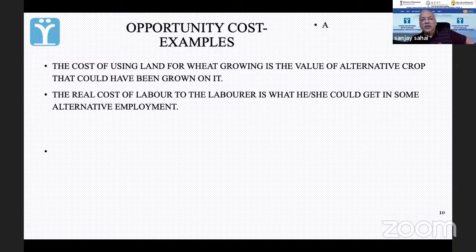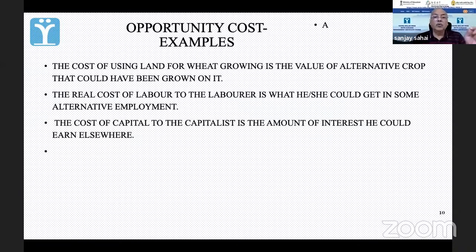You are working right now. Opportunity cost for you is what will you get if you leave this and take up another job? Is it more than what you are getting today? Is it less? I'm assuming it is less than what you are getting today, so you are staying in this. The moment your opportunity cost comes to a point where you are losing more than you are gaining, you will begin to think differently.